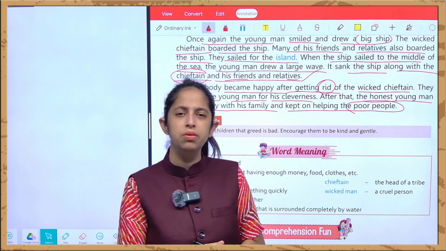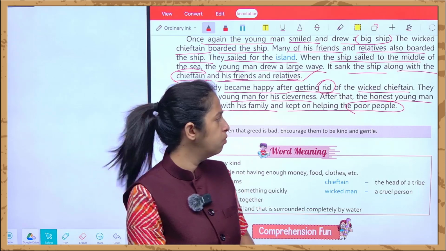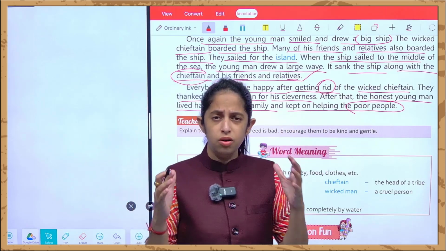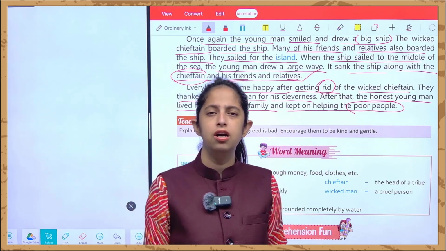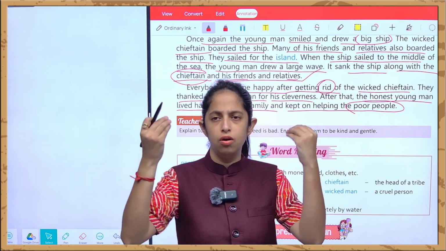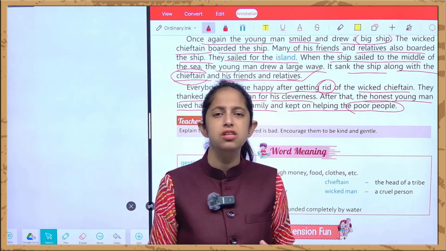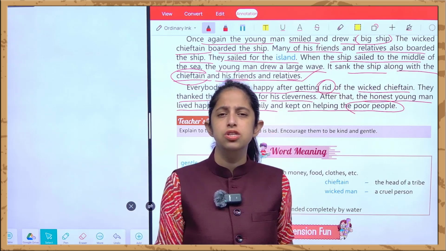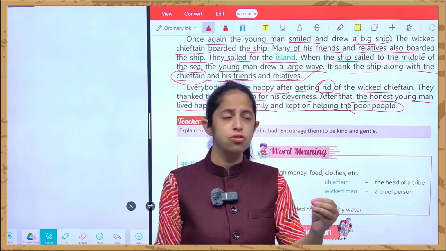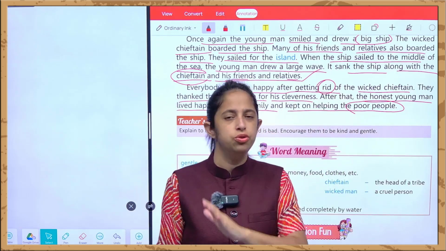Because we should not be dishonest towards our work and we should keep working hard so that we can achieve everything on our own. We should become independent instead of taking advantage of another person's wages, or you can say others' honesty. We should not do this.